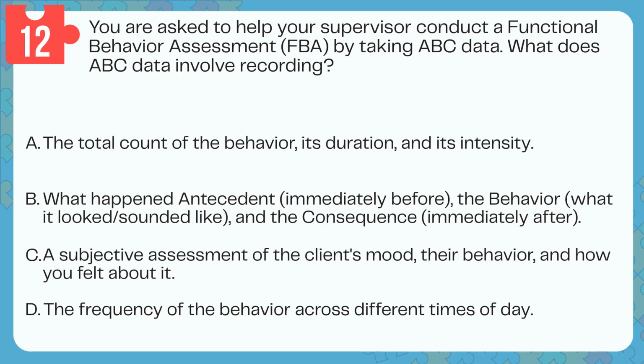Question 12. You are asked to help your supervisor conduct a functional behavior assessment, FBA, by taking ABC data. What does ABC data involve recording? A. The total count of the behavior, its duration, and its intensity. B. What happened antecedent immediately before the behavior, what it looked/sounded like, and the consequence immediately after. C. A subjective assessment of the client's mood, their behavior, and how you felt about it. D. The frequency of the behavior across different times of day.